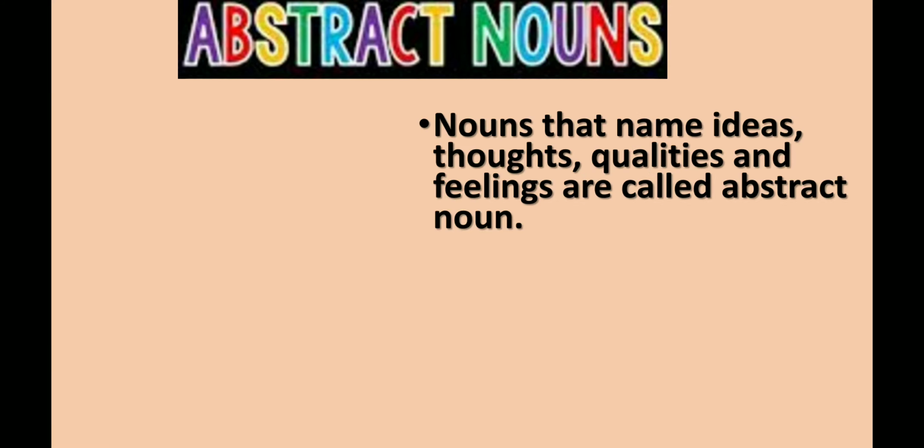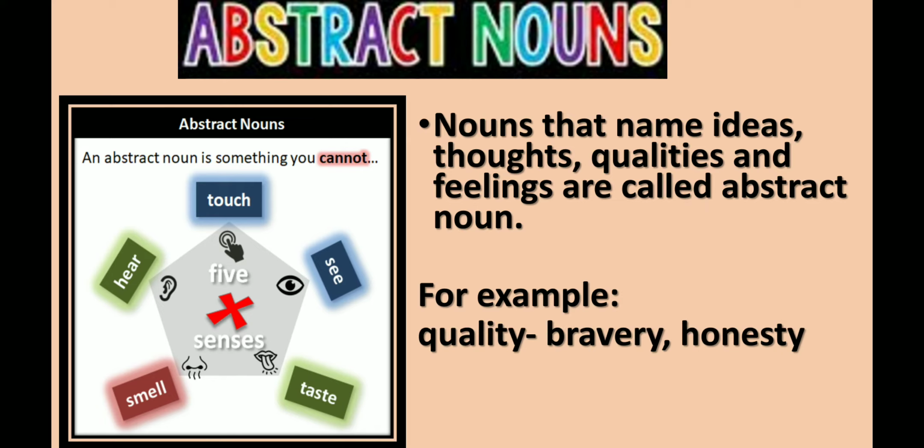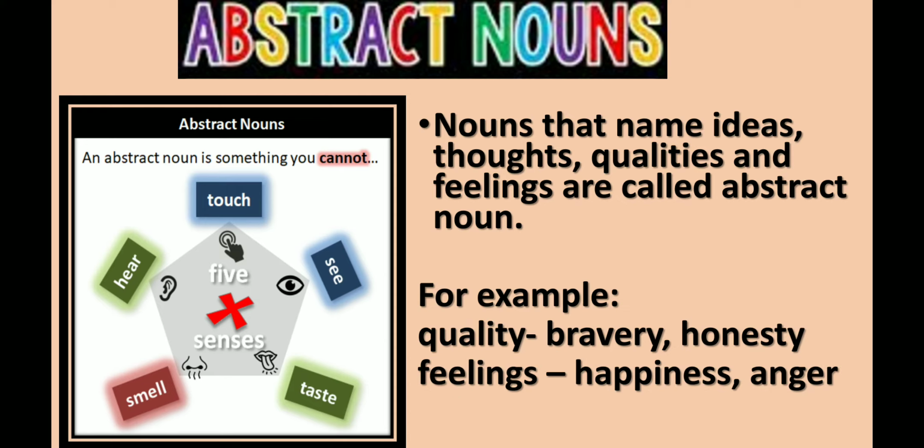Next type of noun is abstract noun. Nouns that name ideas, thoughts, qualities and feelings are called abstract nouns. Abstract noun is something that you cannot touch, see, hear, taste or smell. For example, words like bravery and honesty are some qualities of a person. Words like happiness and anger are feelings. Words like freedom and justice are ideas.